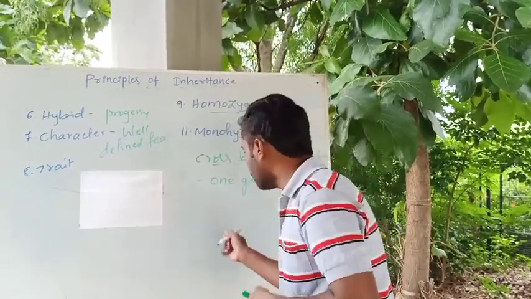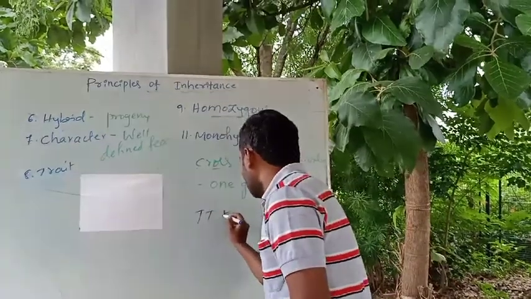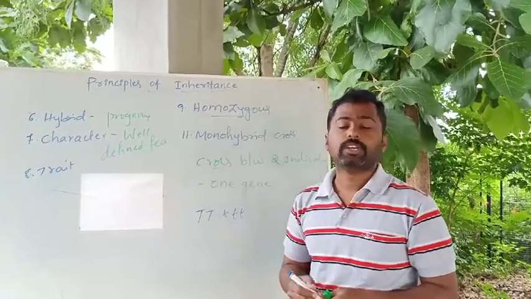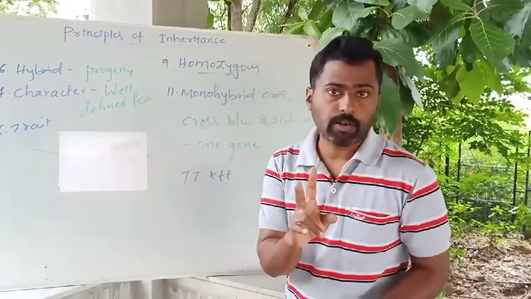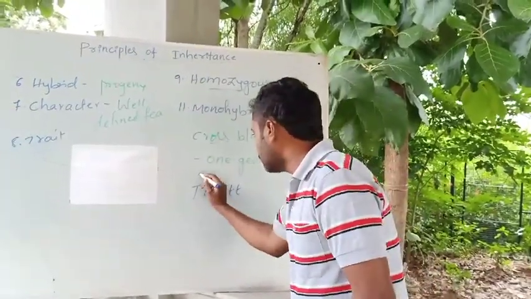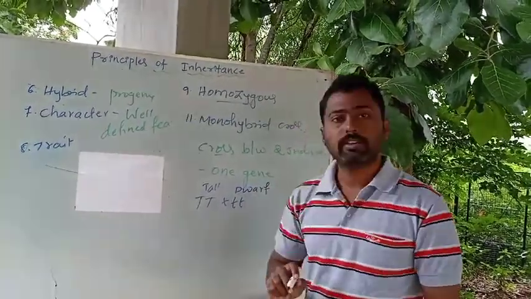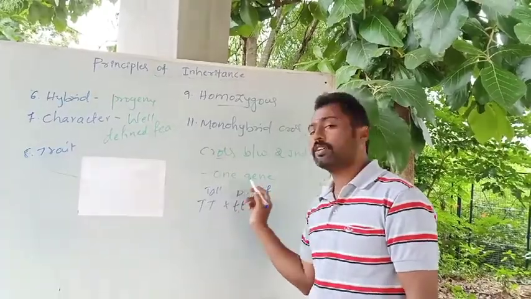So how will it be a single pair? Like tall and dwarf. I said that stem height is a character. In stem height there are two contrasting forms. One is tall, the other is dwarf.